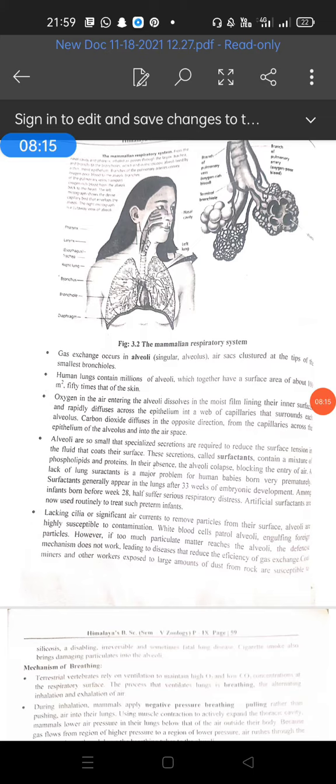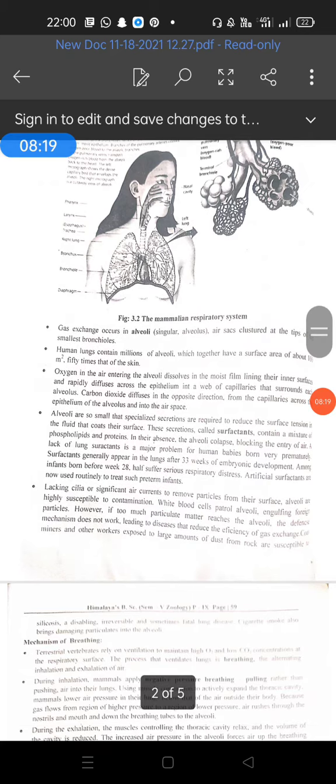So students, in today's session we studied the respiratory system of the human being, and in the next lecture we will study the mechanism of respiration, that is inspiration and expiration, and the exchange of gases in the lungs. So thank you very much students for today's session.